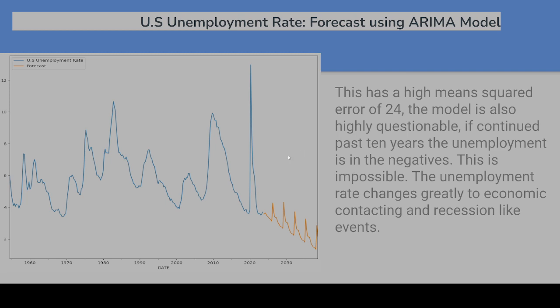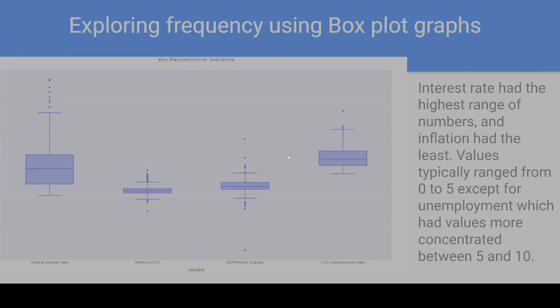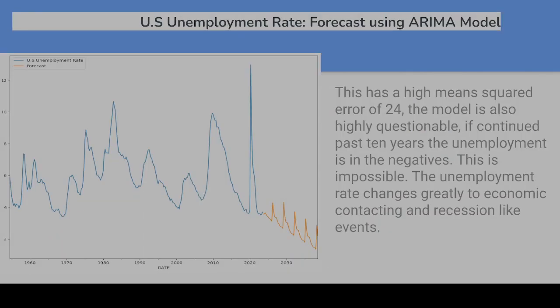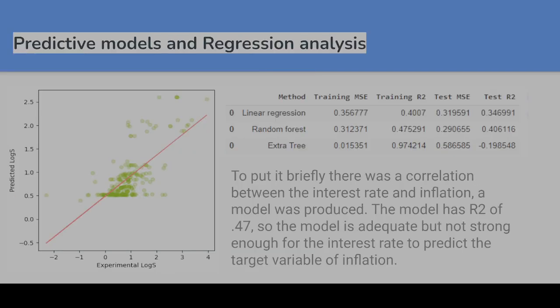So as we looked at before with the trends, the unemployment rate changes due to the recessions. And you're not seeing that fluctuation here. You're seeing a gradual decrease. And if you were to forecast this even further, the unemployment rate would be below 0, which is impossible.